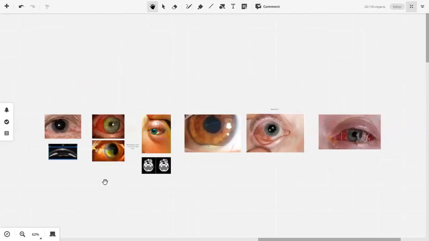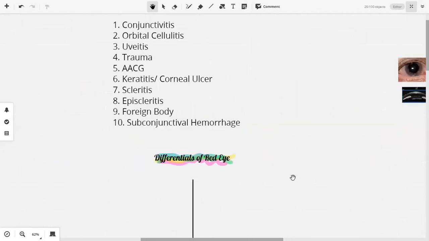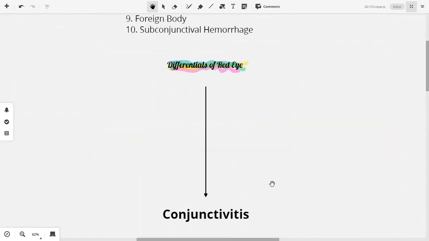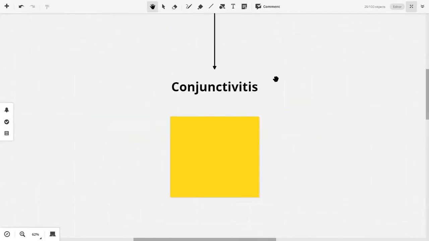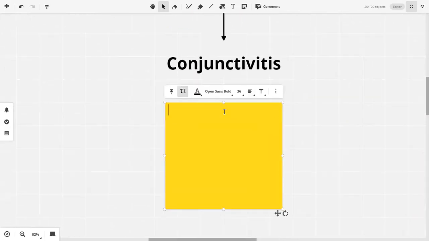Okay. So, we're coming towards our topic proper, that is conjunctivitis. Now, what are the symptoms with which a patient of conjunctivitis can present?